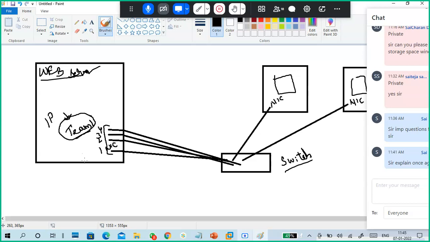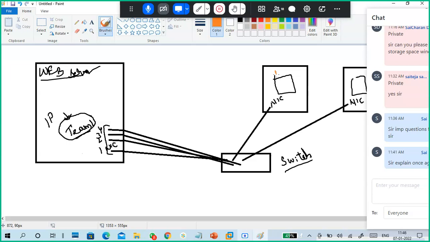So any request, any incoming or outgoing traffic, goes by this IP address, whatever the NIC is, first NIC, second NIC, third NIC. Every NIC responds to the traffic, and every NIC has the same IP address because of the team. Now see this. What is the advantage of this one?